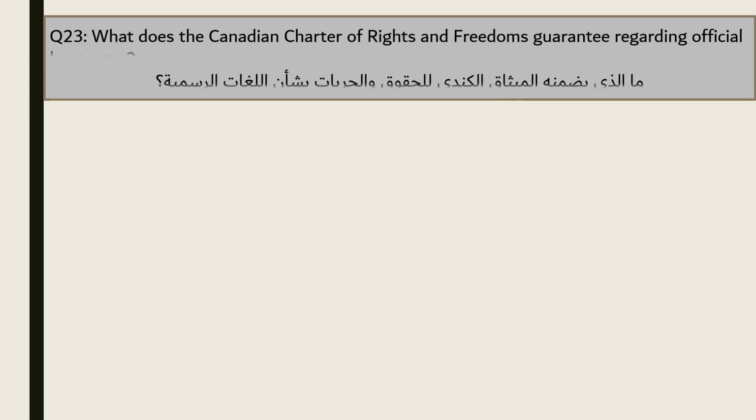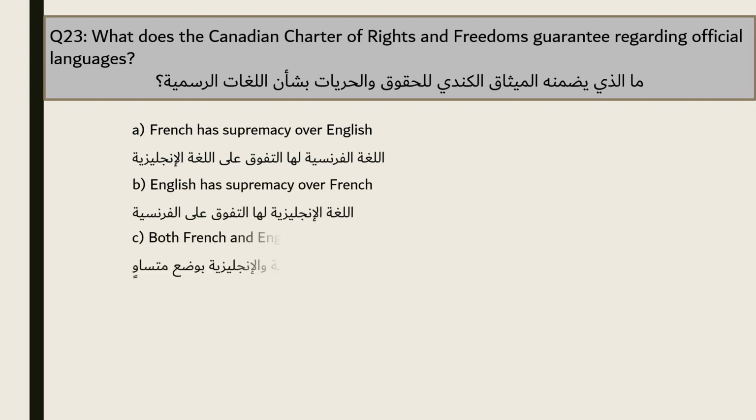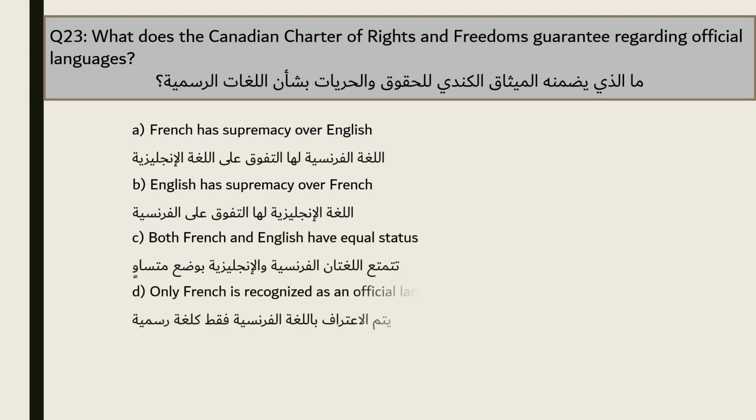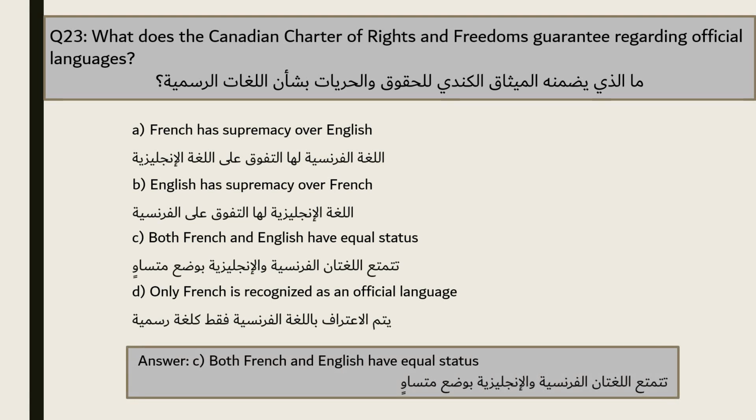Question 23. What does the Canadian Charter of Rights and Freedoms guarantee regarding official languages? A. French has supremacy over English. B. English has supremacy over French. C. Both French and English have equal status. D. Only French is recognized as an official language. The answer is C. Both French and English have equal status.